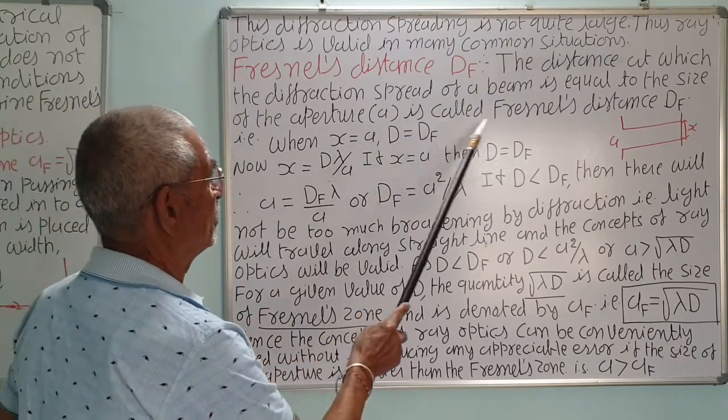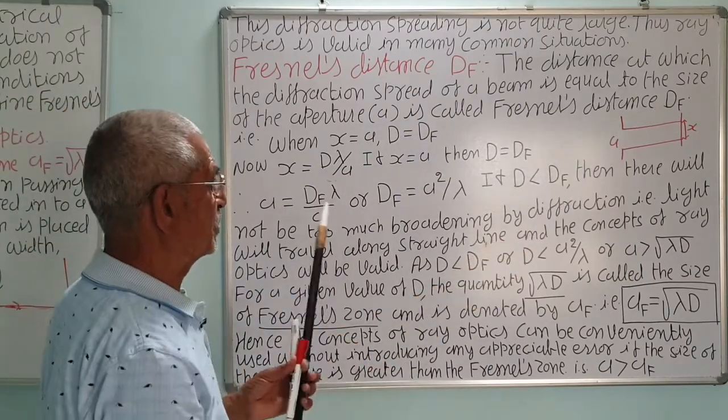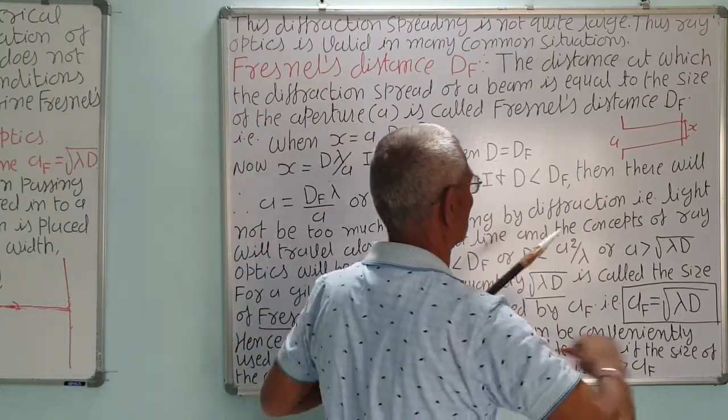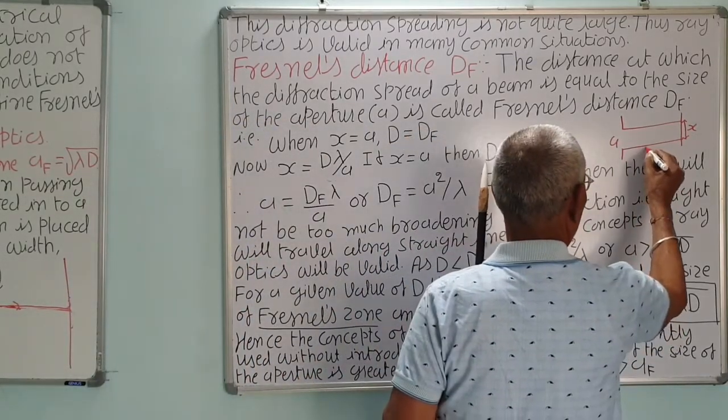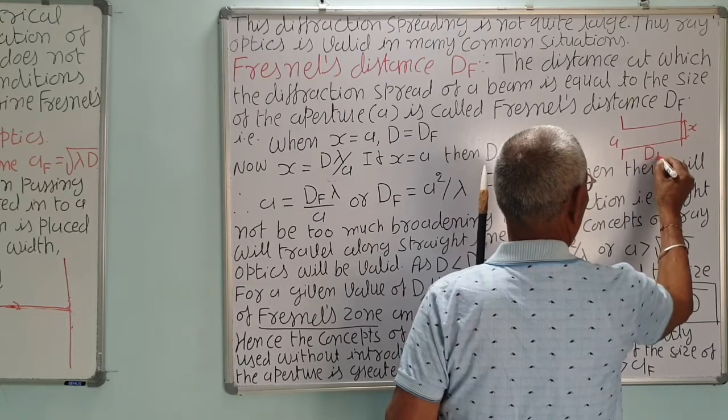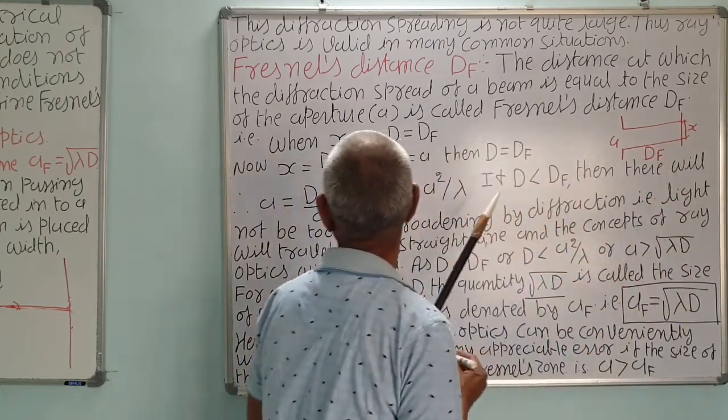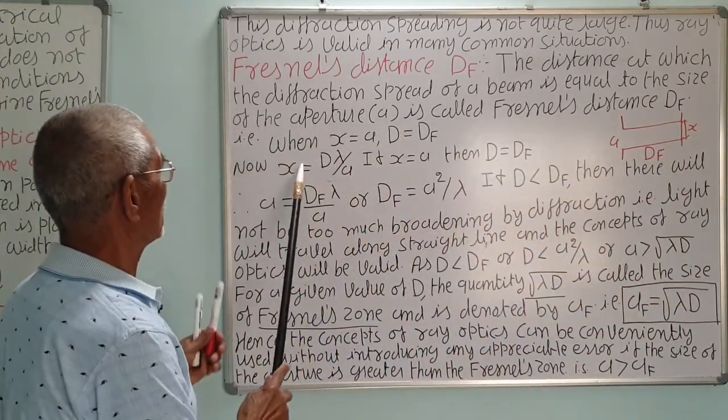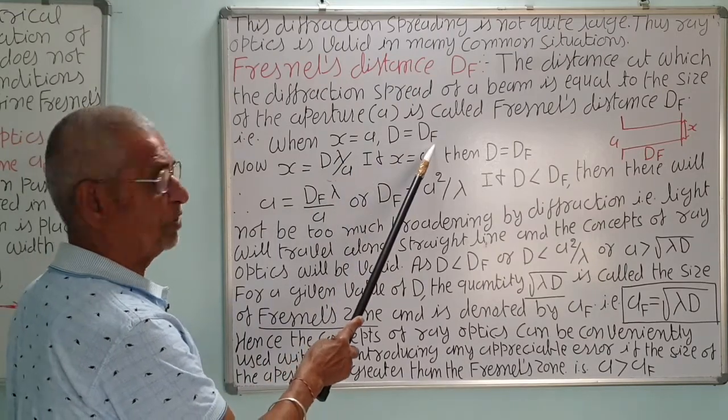That is called the Fresnel distance df. When x is equal to A, d is equal to df. Remember.